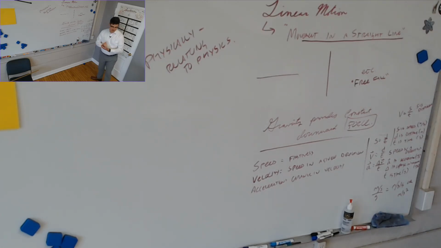Now, this is all review. This should all be review. Where I want to spend some time, let me just verbally, and you can write this down if you need to, what are the 3 ways that acceleration can change? Yeah, okay, so increase in velocity, decrease in velocity, change in direction. You should probably write those down if you don't already remember them.